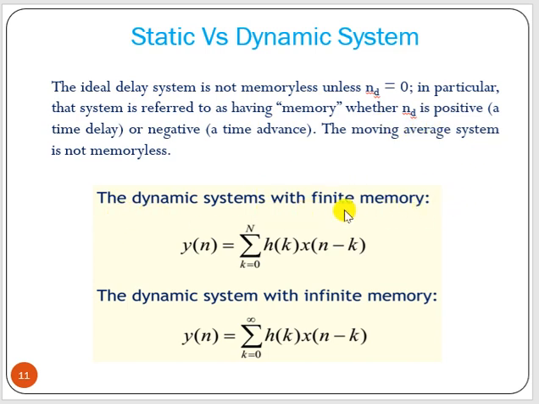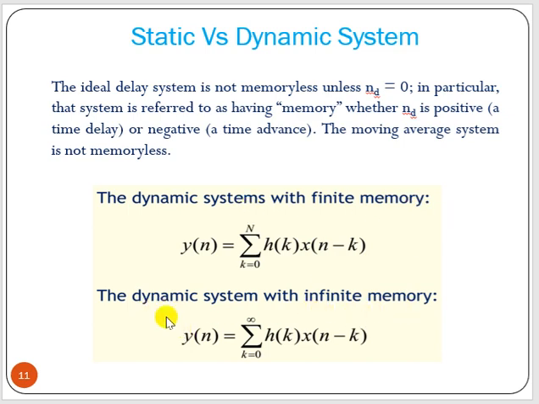Now dynamic systems with finite memory: in this equation, we can see the summation goes from 0 to N. N can be any value, 5, 10, to 100,000, whatever. So that means we have some finite memory to store the data, 0 to N, finite memory. That means we require N memory locations to store x[n-k]. These are your past values, x[n], then x[n-1], x[n-2], like that. So we have to store past values, and we require finite memory.